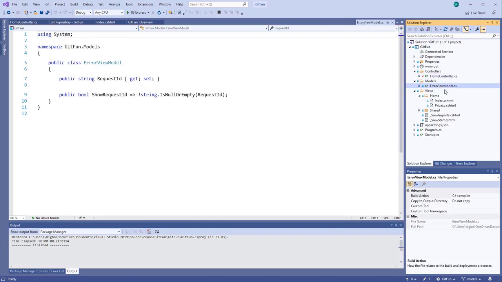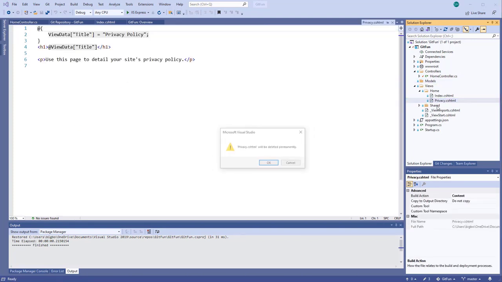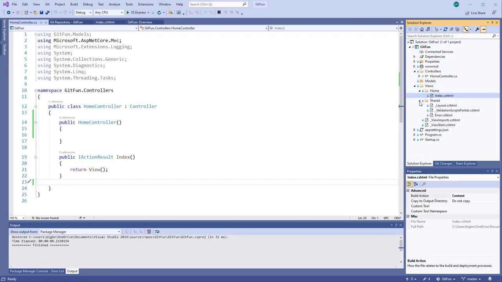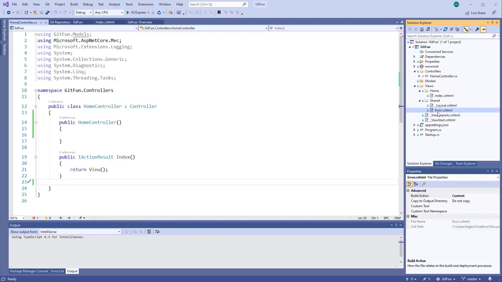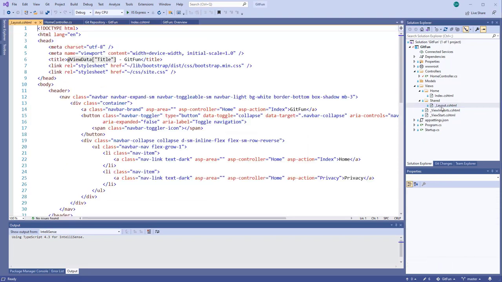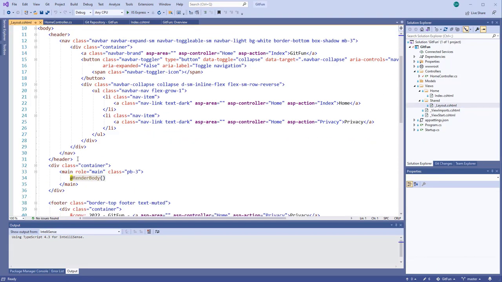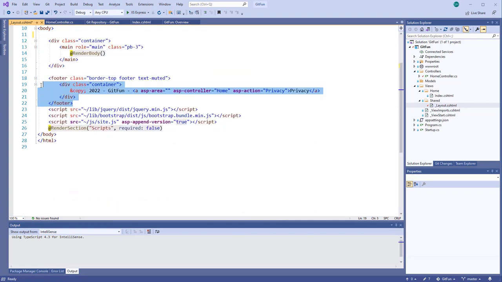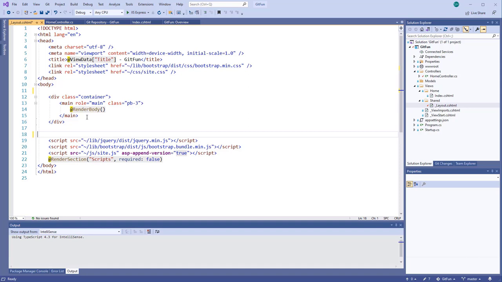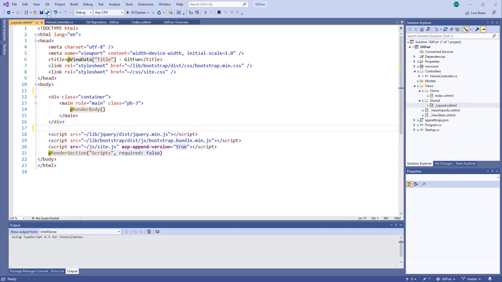I'm going to delete this error model view.cs file. Get rid of this privacy view. Get rid of these validation scripts and error views. Delete each of those. And then maybe I'll clean up the layout like we've done and get rid of this header and that information. So I'm just kind of cleaning up this project.